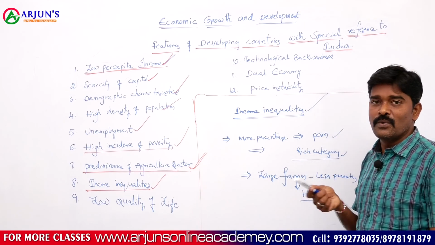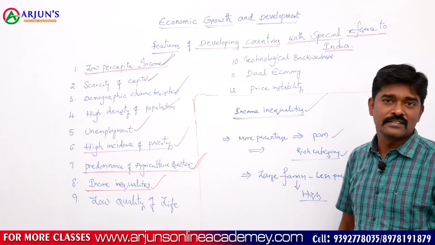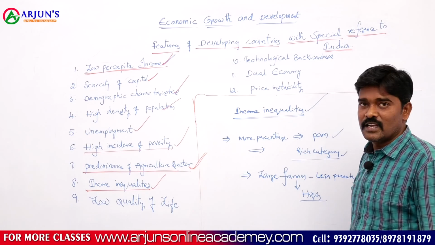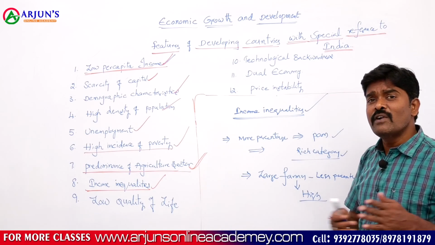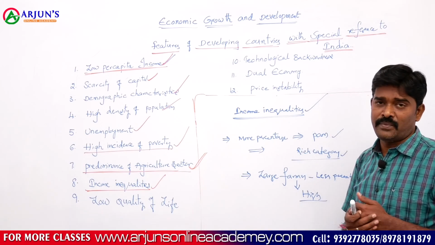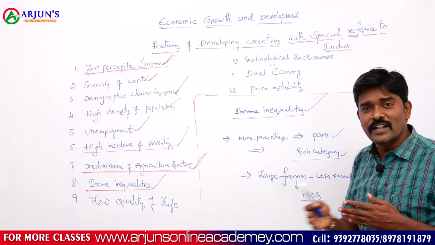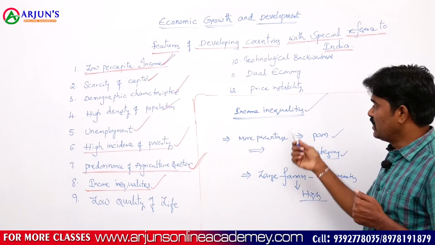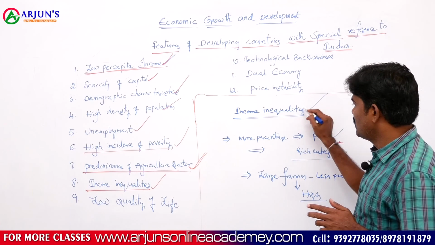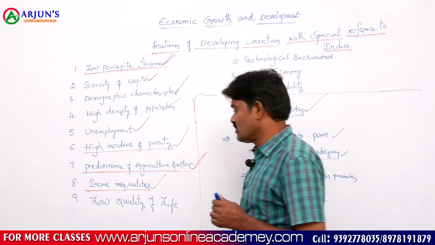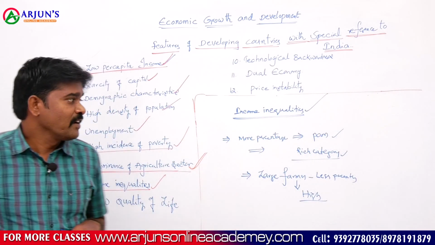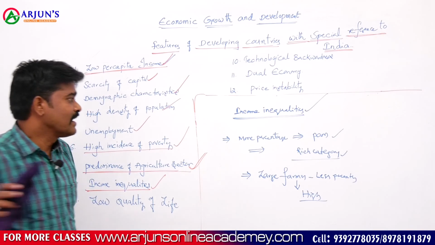That means they are able to put their investment in other sectors also. This leads to income inequality. Due to the unequal distribution of income and wealth of the nation among the people, there are income inequalities. That is why income inequality is also one of the important characteristic features of developing countries.